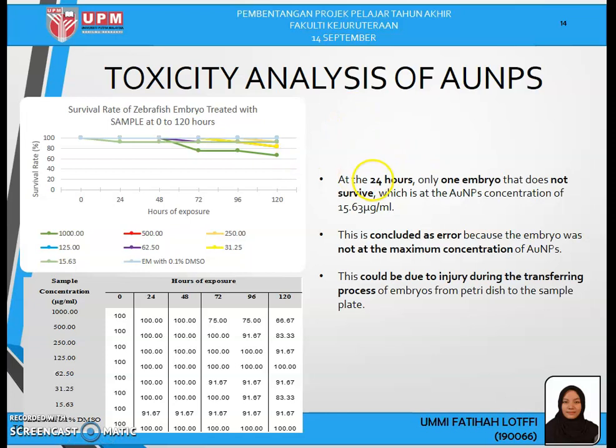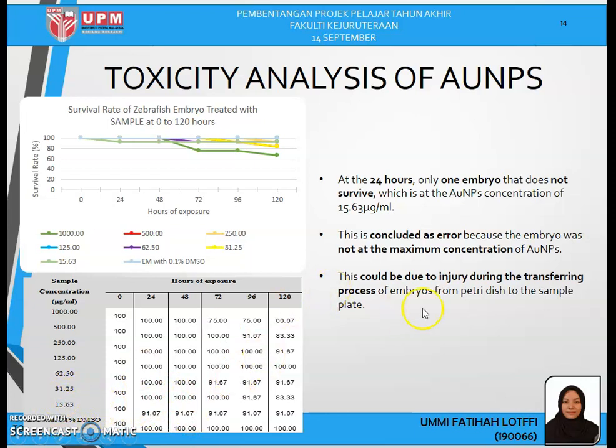At 24 hours, looking at the survival rate of zebrafish, only one embryo does not survive, which is at the concentration of 15.63 microgram per mil.